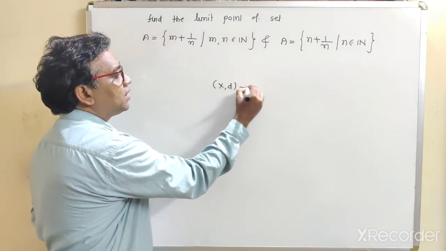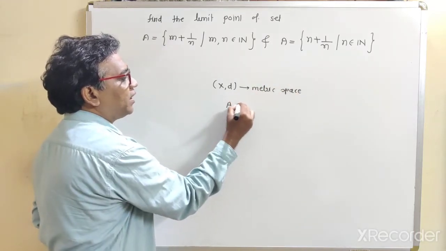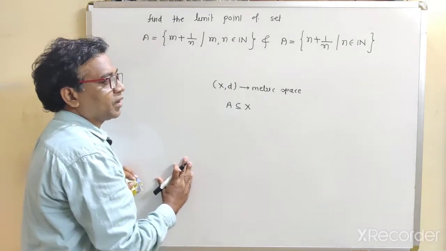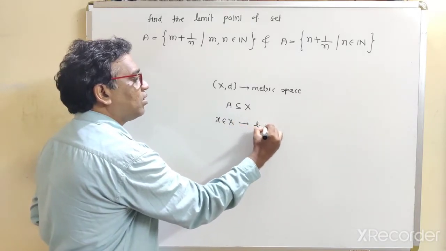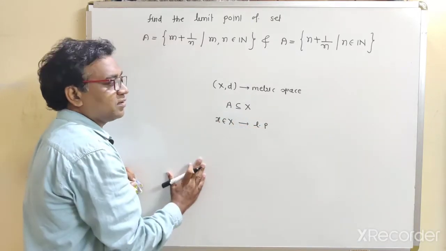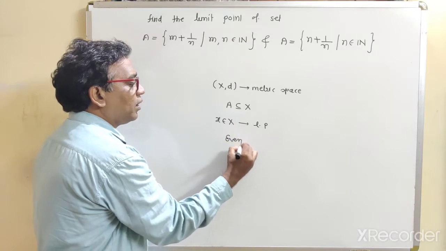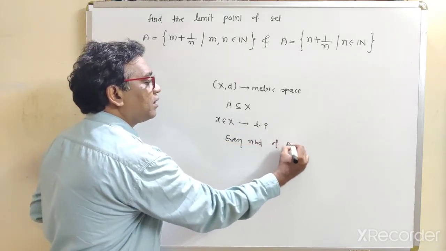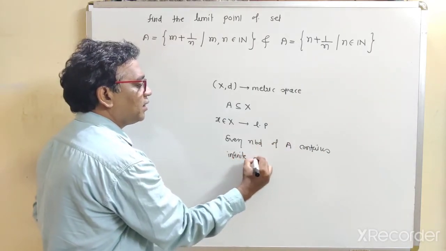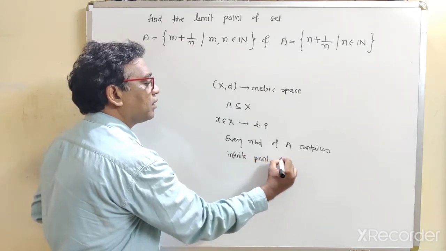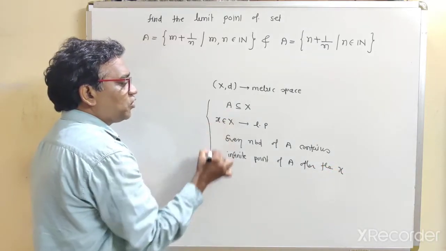If (X, d) is a metric space, and suppose A is a subset of X, then a point x belongs to X is called a limit point of the set A means that every neighborhood of x contains infinitely many points of A other than x. This is the definition of limit point.